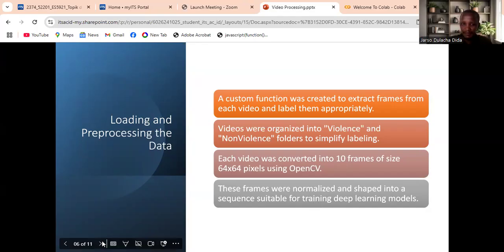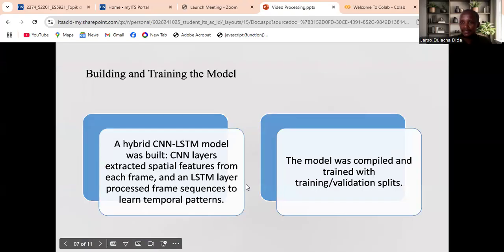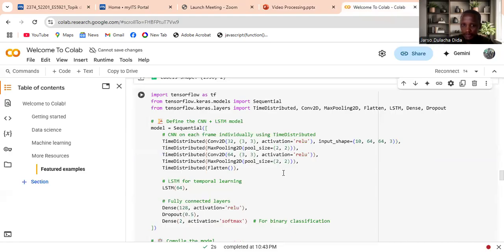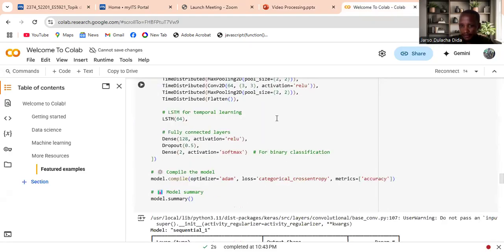Then the next step is building and training the model. I used a hybrid model, which includes CNN and LSTM. The CNN layers extract spatial features from each frame, and the LSTM layers process the frame sequence to learn temporal patterns. This is the program for building the model, and this is the output.